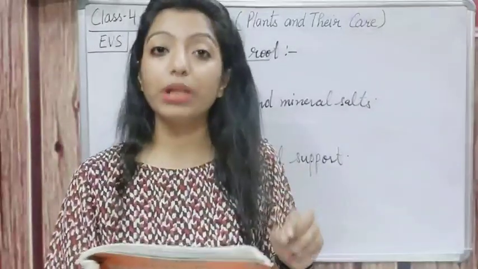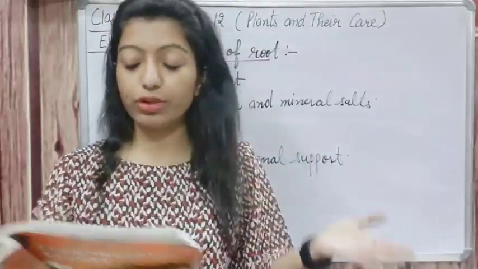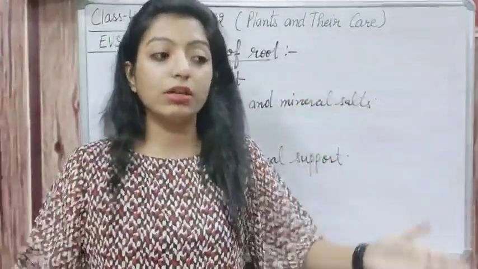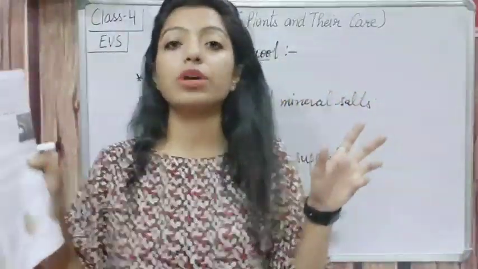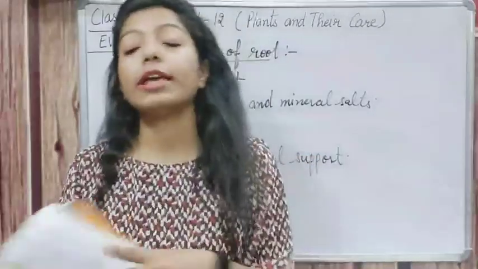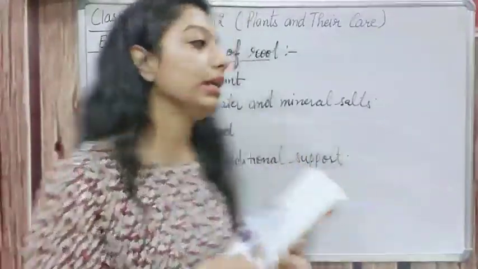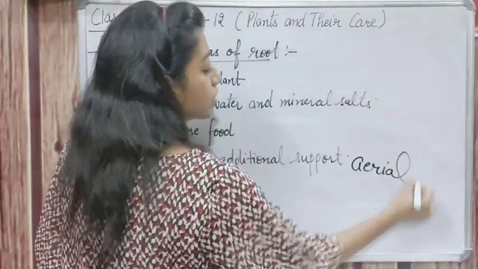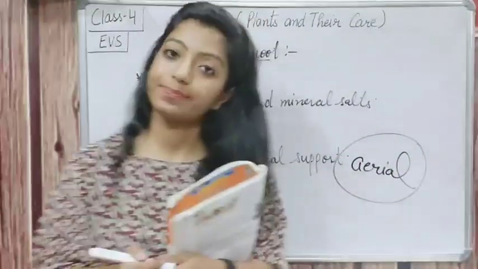They act like pillars, and support the heavy branches of the tree. इस tree की branches बहुत ज़्यादा heavy होती हैं ताकि वो नीचे ना आ जाए, इसके लिए वो एक pillar का काम करके ये वाली roots उसकी help करते हैं. And these are called aerial roots. A-E-R-I-A-L. Aerial roots. Okay, you can see it on the banyan tree.